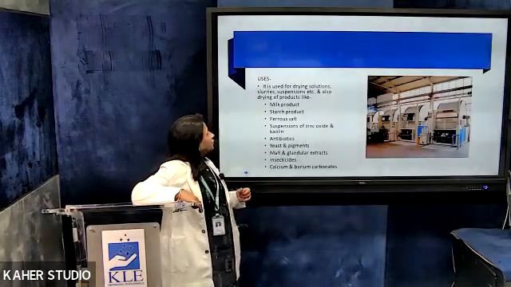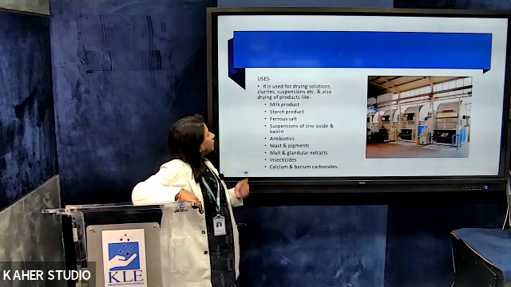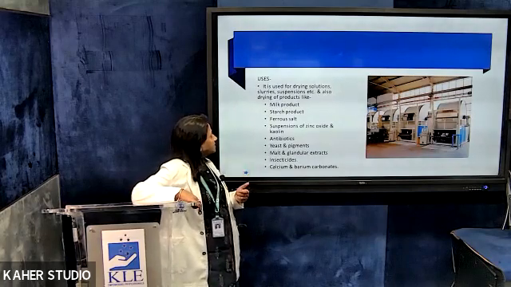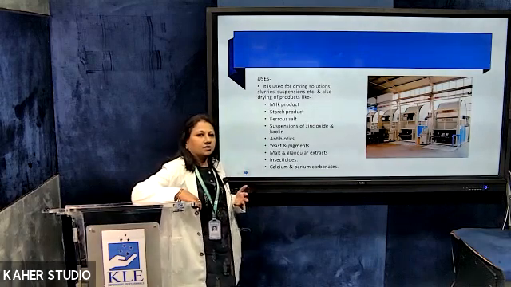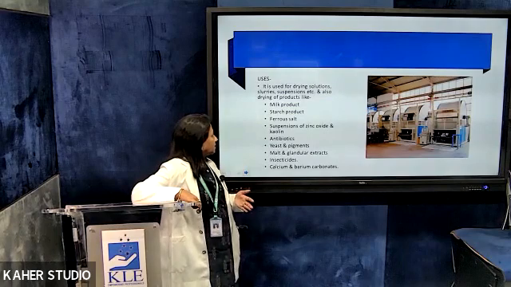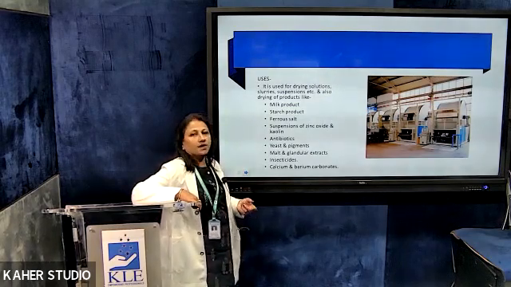It is used for drying solutions, slurries, suspensions, and products like milk products, starch products, ferrous salt, pigments, antibiotics, malt and glandular extracts, insecticides, and calcium and barium carbonates.